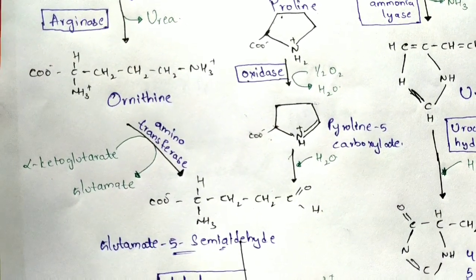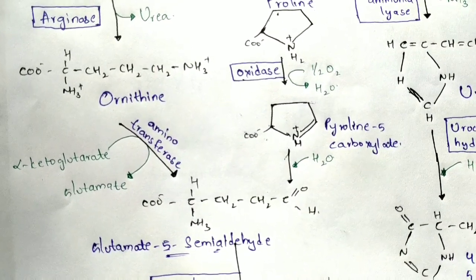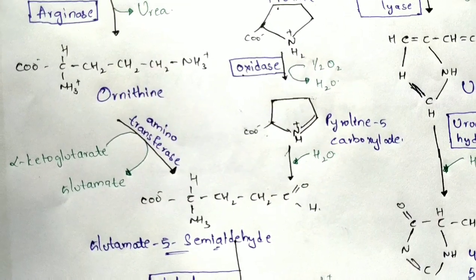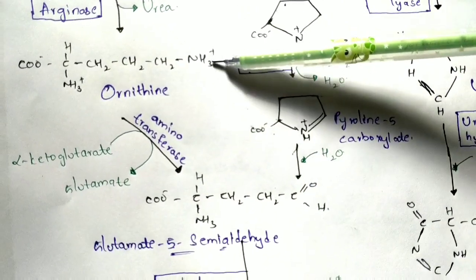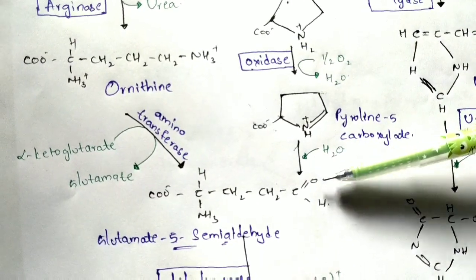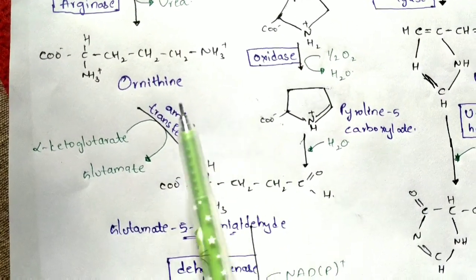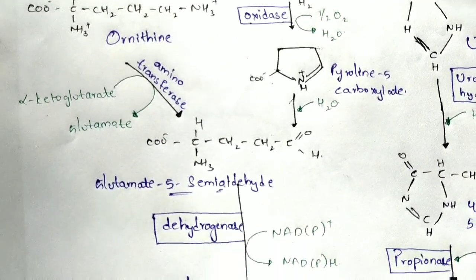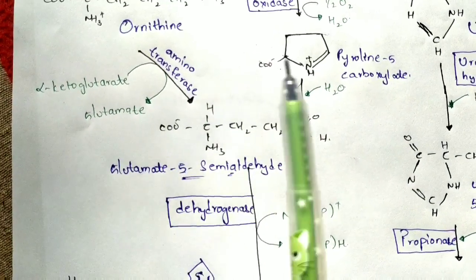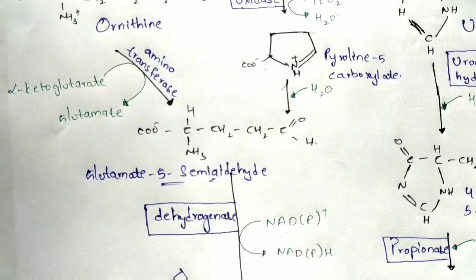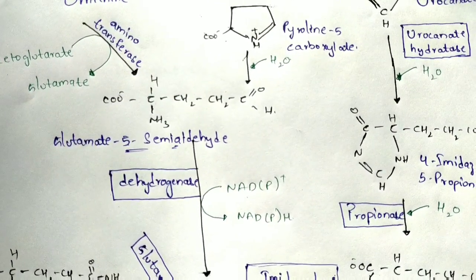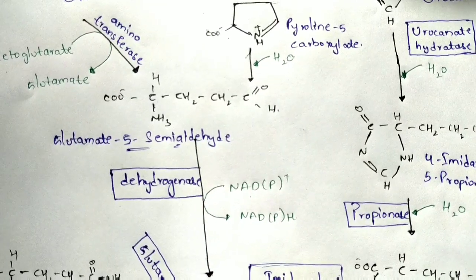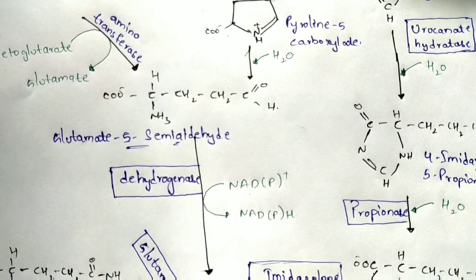I already explained it. The transfer of an amino group to a keto group, such that the amino acid forms a keto acid, is known as the transamination process, right? So here this amino group will get transferred to form the keto group, and this will form the glutamate 5-semialdehyde by utilizing an enzyme known as amino transferase, and here alpha-ketoglutarate will be utilized and glutamate will be released. You can understand this phenomenon only when you know about the transamination process. So what I wanted to suggest, friends, is that before watching this video, you should watch the transamination process, deamination process, urea cycle and carboxylation videos. If you watch those videos, then only you can understand this video properly.